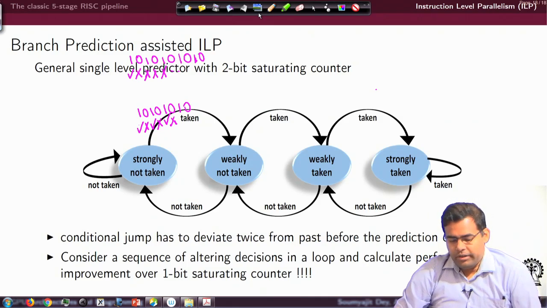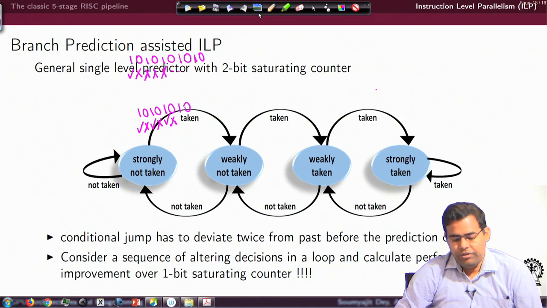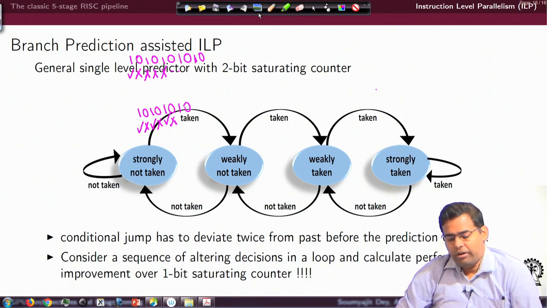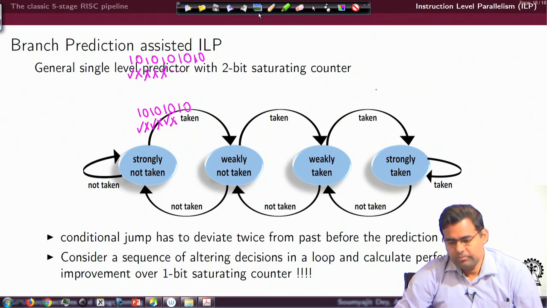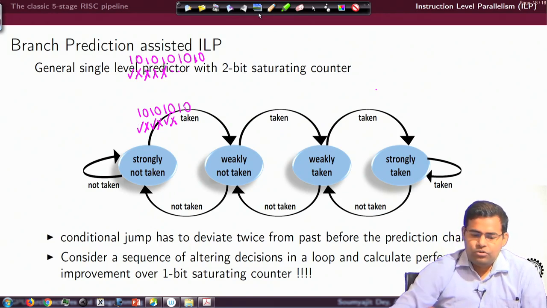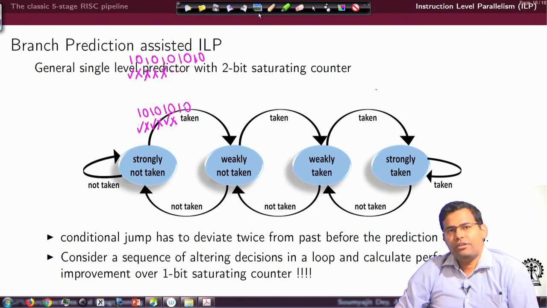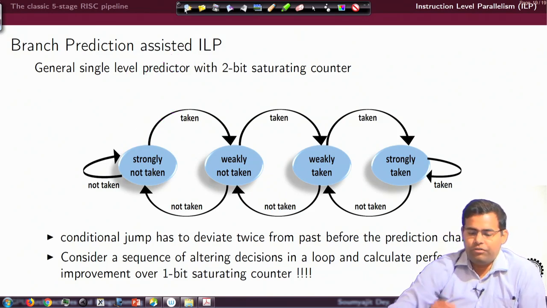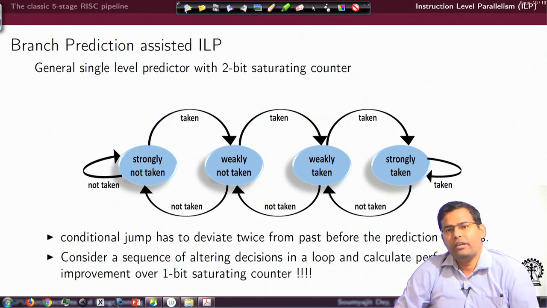So, I have an improvement in performance here over a 1-bit saturating counter. In that way I can see that with the addition of some history information, I get an improvement in performance.